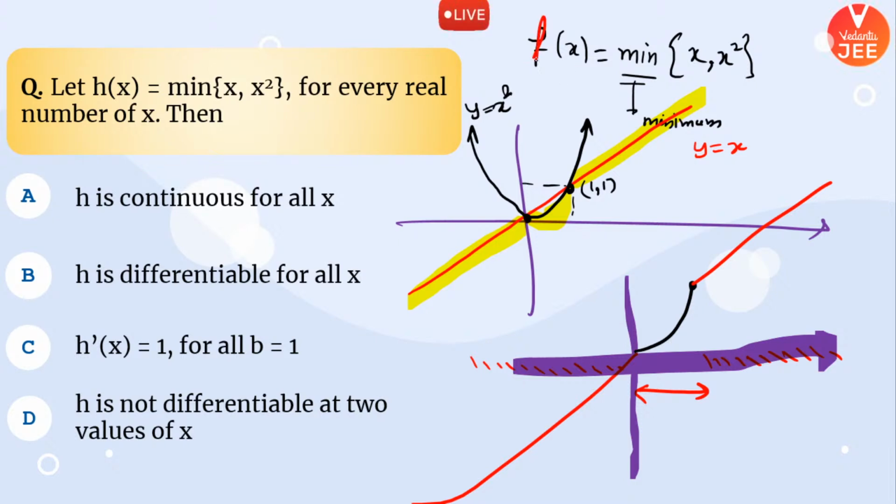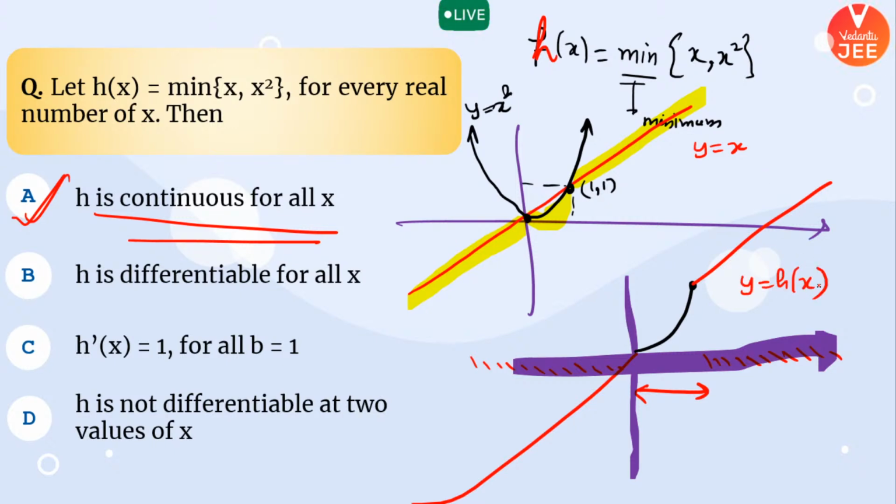So can you say that your function, sorry, this is the function h of x, okay. Can you say your h of x is continuous for all values of x? Do you need to lift your pen up while drawing this particular graph? No. Hence, your graph of y equal to h of x is continuous for all values of x, because there is no break in the curve which I have shown in the figure.